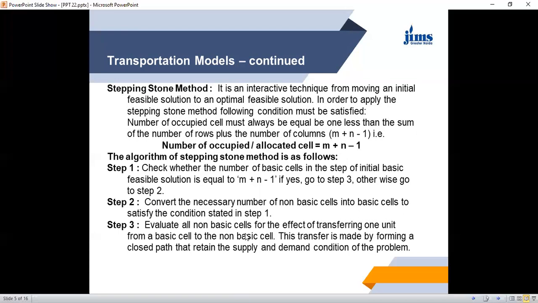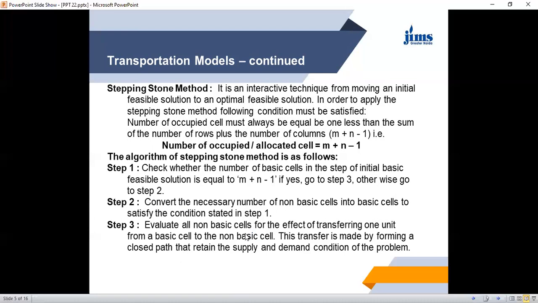This is why Vogel's approximation method, or Boehm method, has been used, where the penalty of not allocating at the least cost is considered across all rows and columns, and where the penalty is maximum, the first allocation is made, and similarly the process is repeated till we get the final allocation.